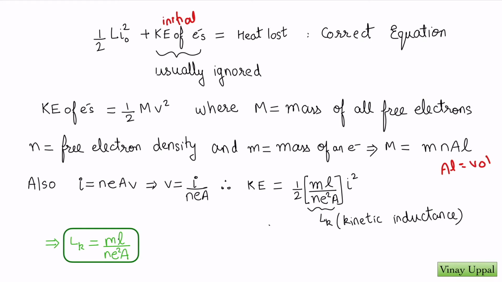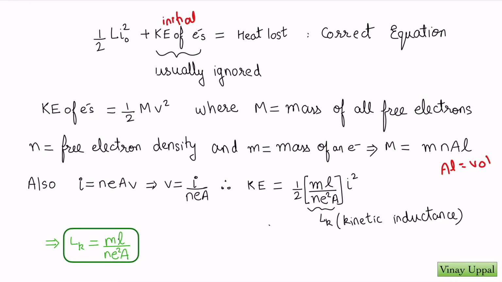What I am trying to do here is convert this equation in terms of current, and how I can do that is, I know a relation between velocity and current, which is I equals n e A v. This is a standard equation for current. So I can just express v in terms of I, and I'm going to substitute this velocity and this total mass of electrons in the kinetic energy and look at what we get. You can substitute it yourselves and check that we get this expression.